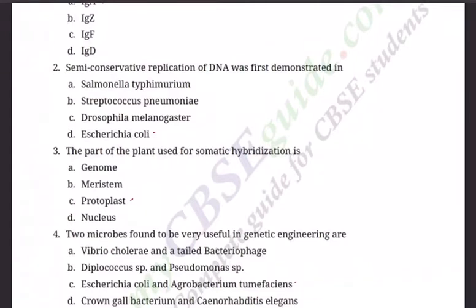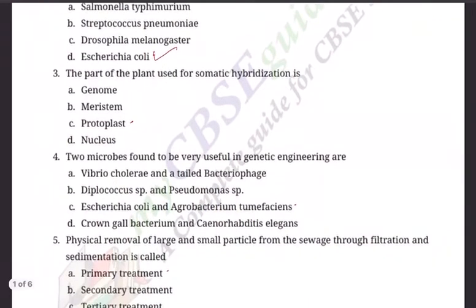Question 2. Semi-conservative replication of DNA was first demonstrated in. Semi-conservative, of course, we know. I think there is no need. Go straight to D, Escherichia coli, E. coli. Of course, others, Salmonella, Streptococcus, Drosophila, are not there. Question 3. The part of the plant used for somatic hybridization is genome, meristem, I think protoplasm, yes, C, protoplasm, and nucleus.